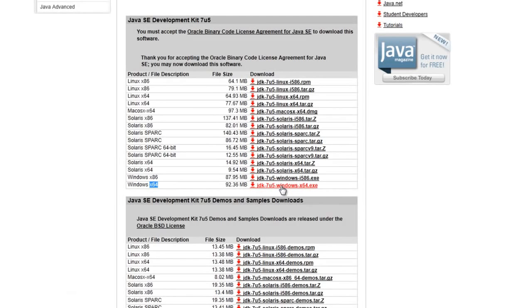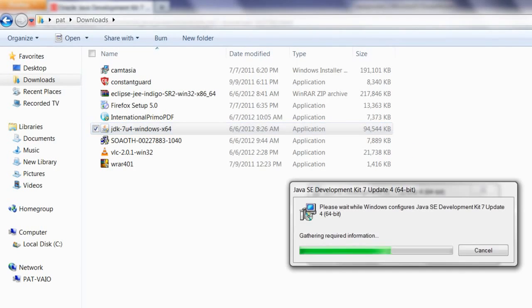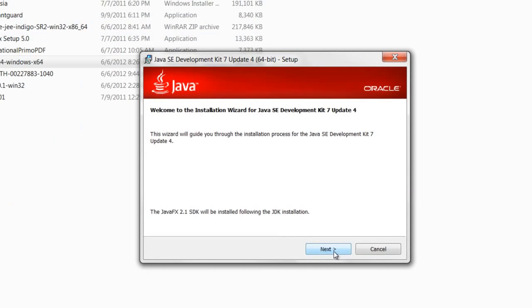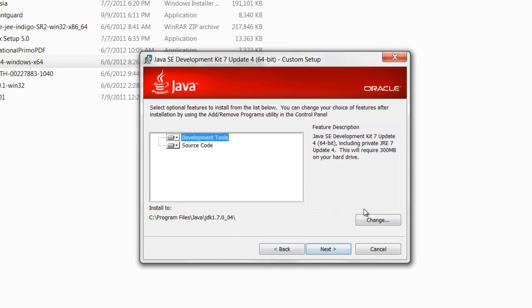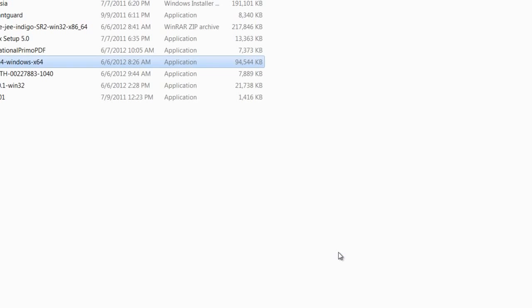So here I'm going to click on this and then save this particular file. Now after saving your file, double click on the file and open it. This is likely to take some time. The wizard is pretty simple and straightforward. You can just click next, go through everything. It will install it in Program Files, Java JDK 1.7. If you want to change it, you can, but I suggest you leave it as it is. Click next. So here you can see that the development kit has been successfully installed.